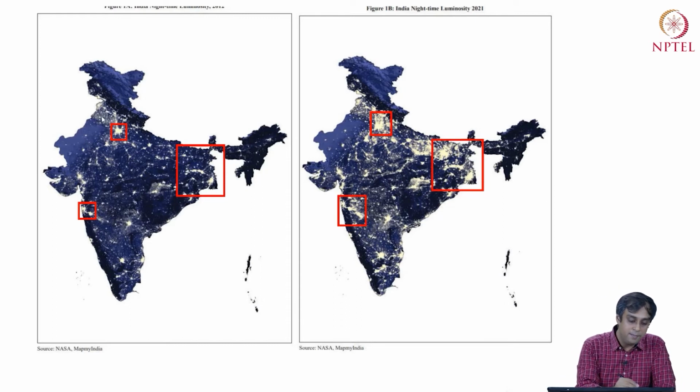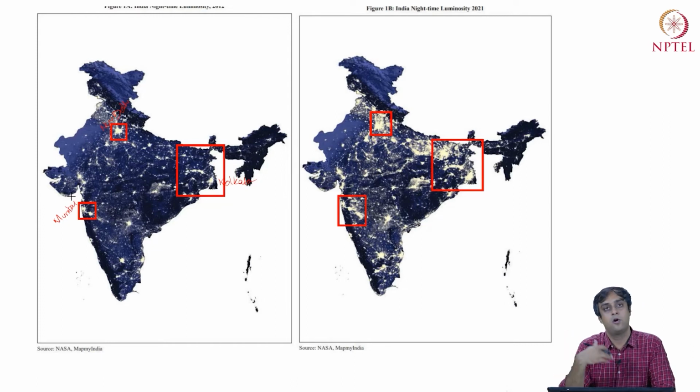So you see New Delhi. Of course, around New Delhi, you have a very large mass of light in 2012. So you have around Kolkata, and similarly around Mumbai, right? So these are metro cities. Of course, you will also see this around Bangalore, around Chennai. I'm only talking about these, right?